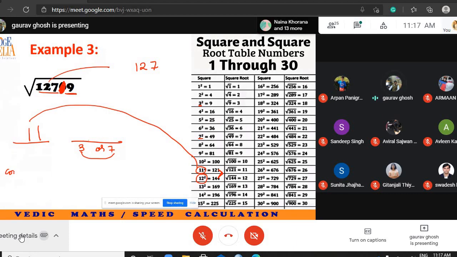Now I will compare 127 with what? The product of 11 into 12. 11 into 12 is 132. So our number is smaller. If our number is smaller, I am forced to write the smaller number here. It is becoming clear that 113 square is equal to 12769. Let us verify.